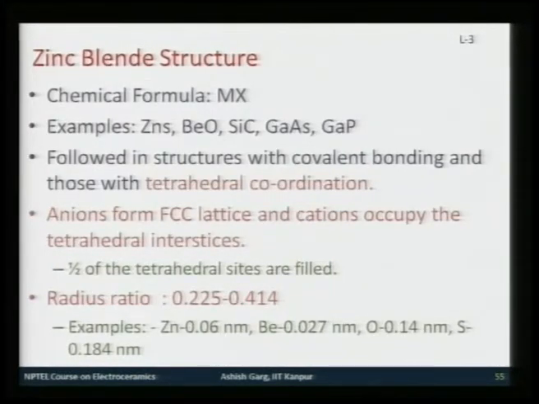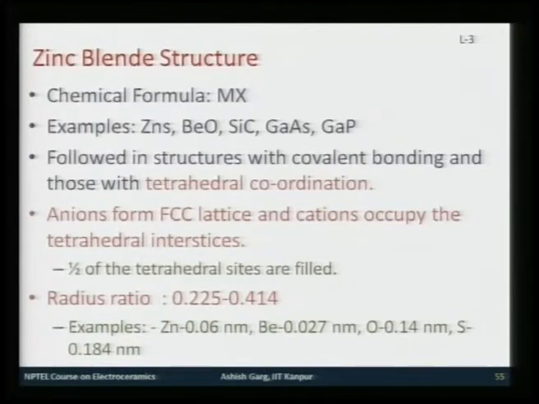So, in the FCC packing we looked at structures like your sodium chloride based structures, which are called rock salt structures. Then the second set of structures we looked at were fluorite and anti-fluorite structure, and now we will look at another important FCC structure, which is zinc blende structure.